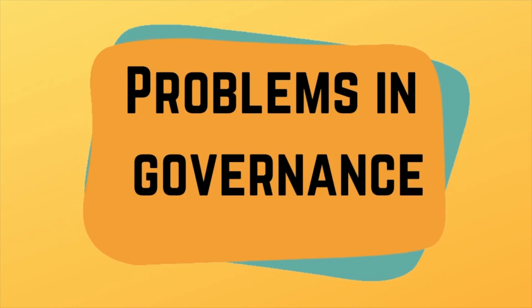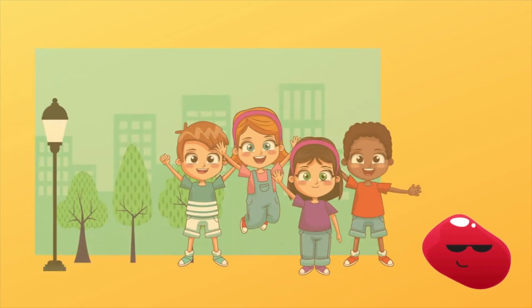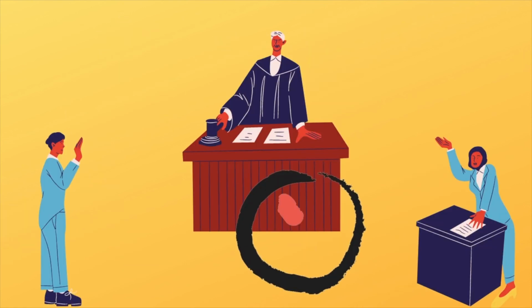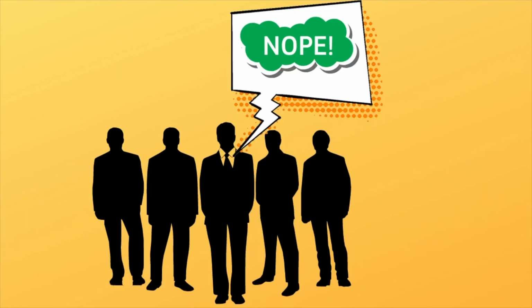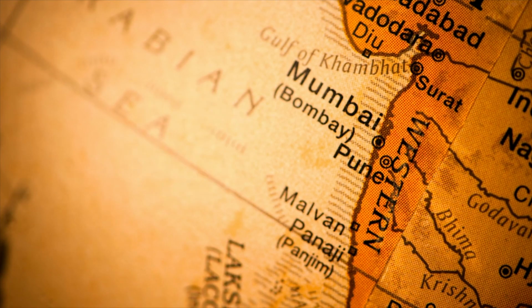4. Problems in governance. Investors usually prefer areas with more stability and less law and order issues. The lack of strong institutions in a region may drive away new investors. So many prefer already developed areas like Mumbai to set up their business.